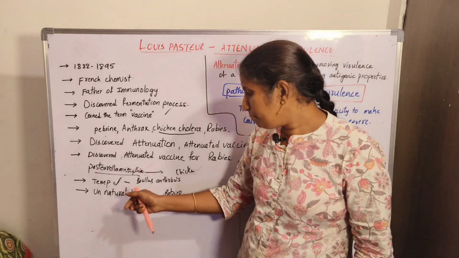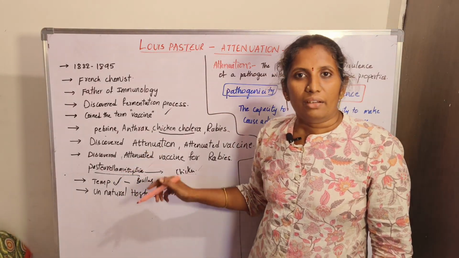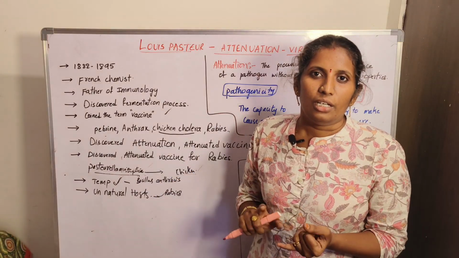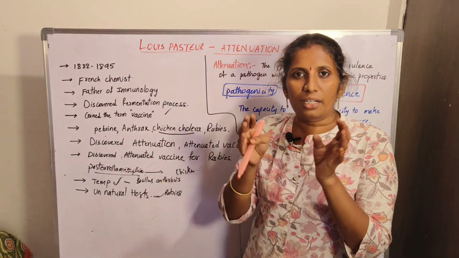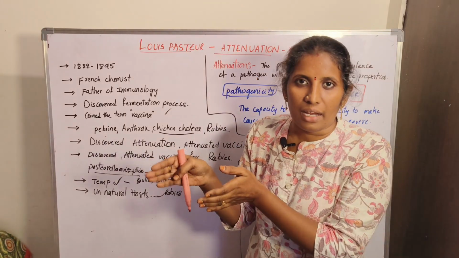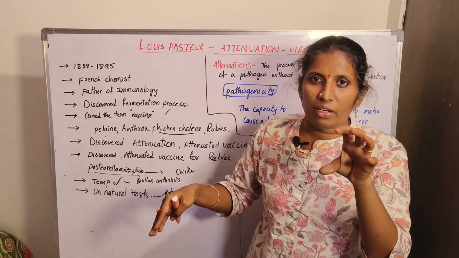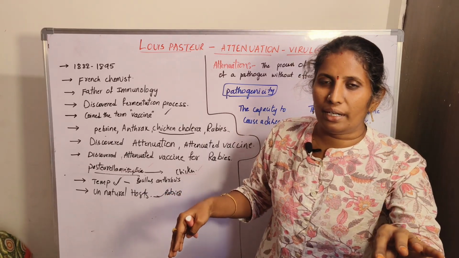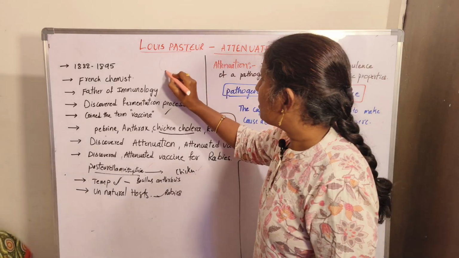See here, he also did another experiment. He cultured two cultures of Bacillus anthracis bacteria. He took two culture plates and cultured the same strain of Bacillus anthracis in both. One was incubated at 42 degrees centigrade and the other at 37 degrees centigrade.